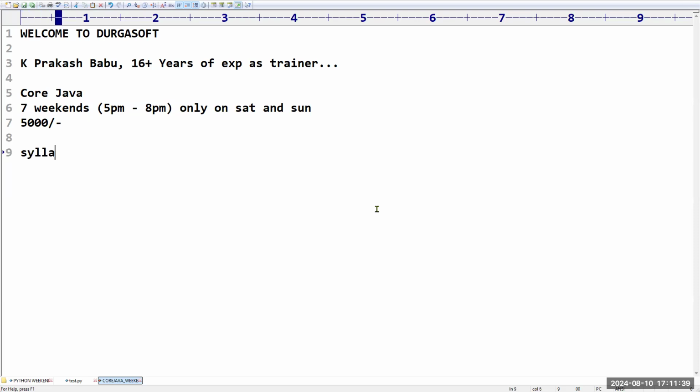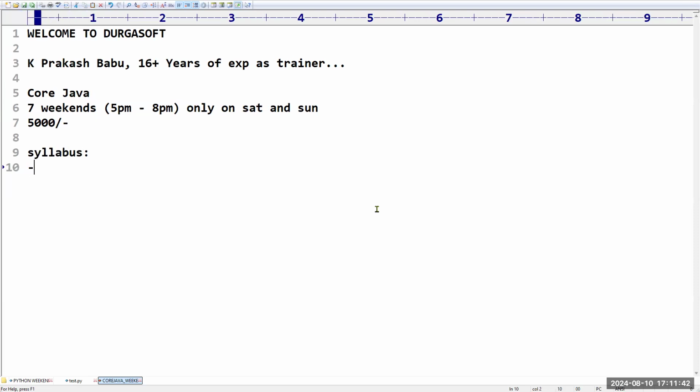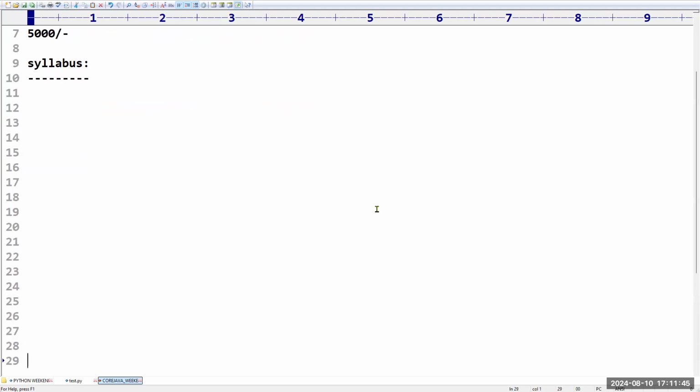Next, coming to the syllabus. What syllabus are we going to cover as a part of this course? Listen carefully, these things are very important. First, we are going to cover introduction to programming: why we need programming, what is the need for programming, and why programming plays an important role, as these are inputs for the IT industry.